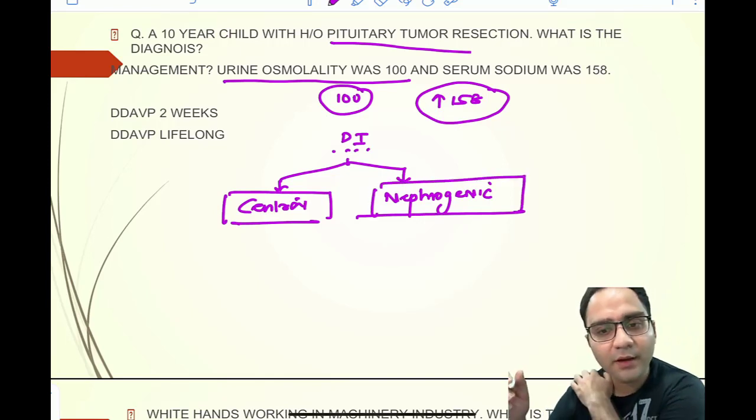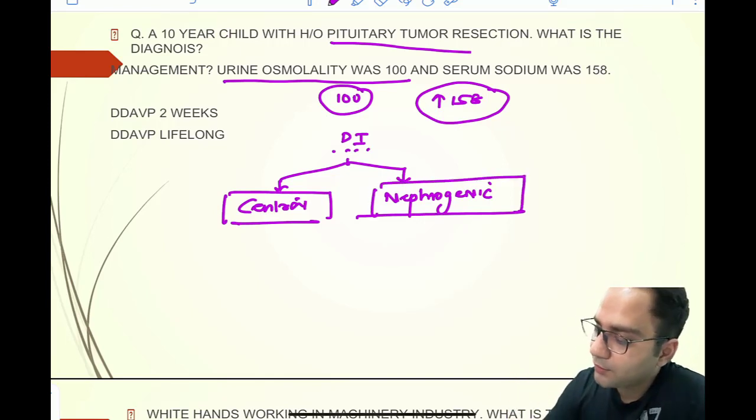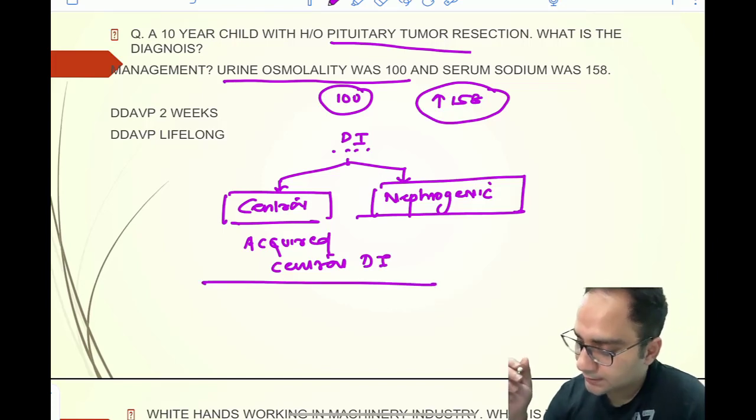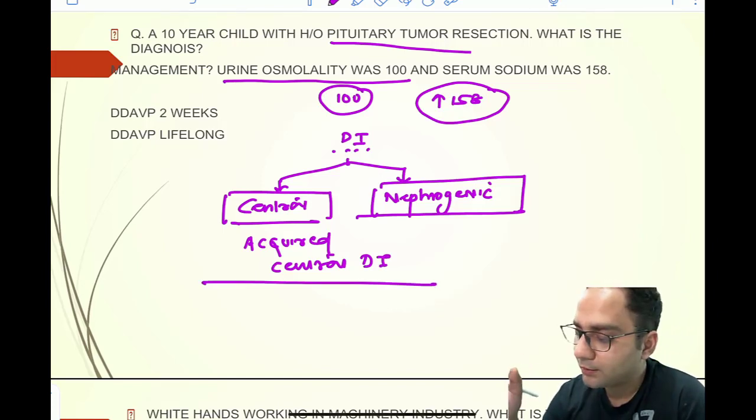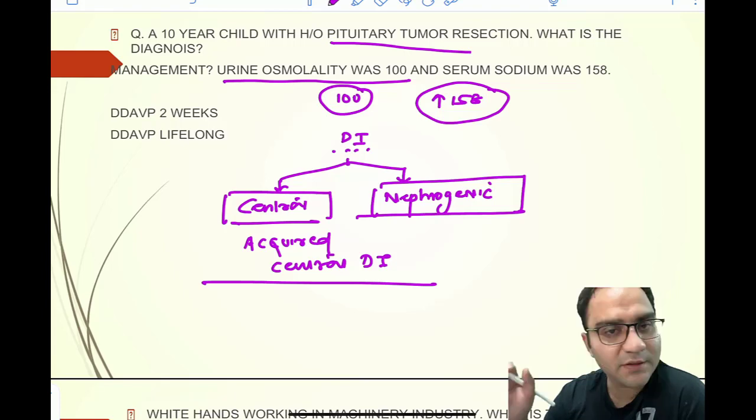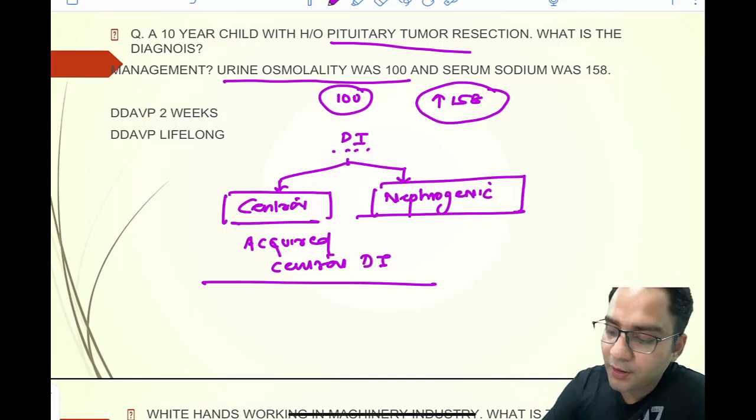What you can understand from this question is that there is an acquired central DI. Once the DI that has developed in this patient is central, you know that it is responsive to the AVP that we give from the outside. So your answer here would be lifelong supplementation of AVP in this patient, right?